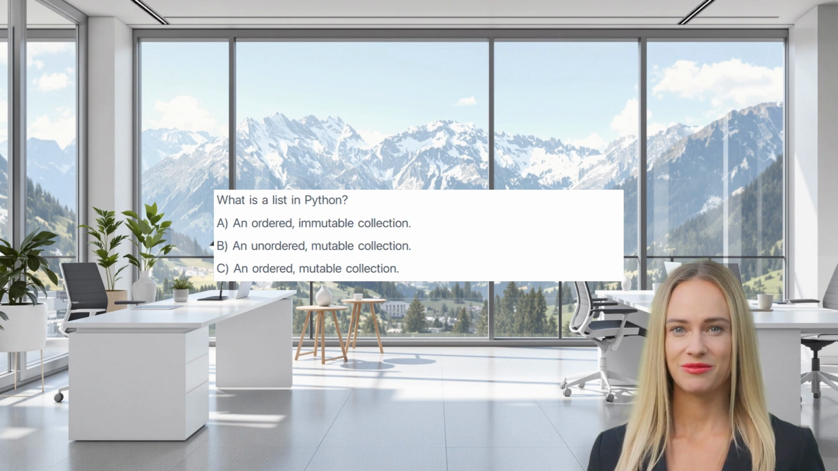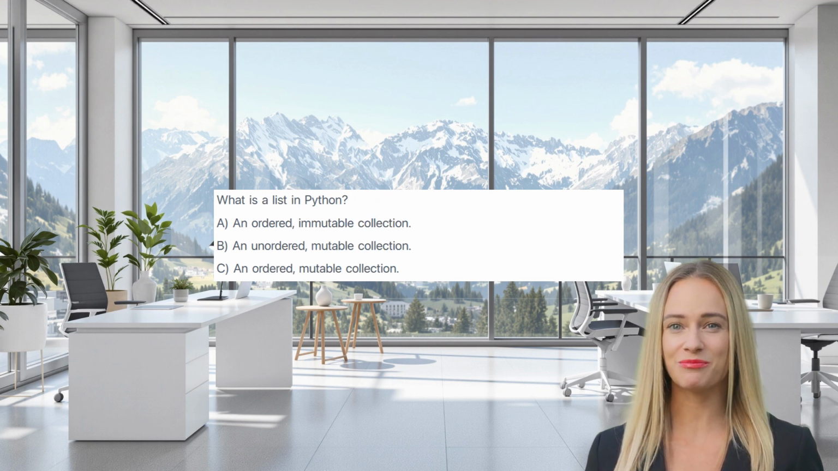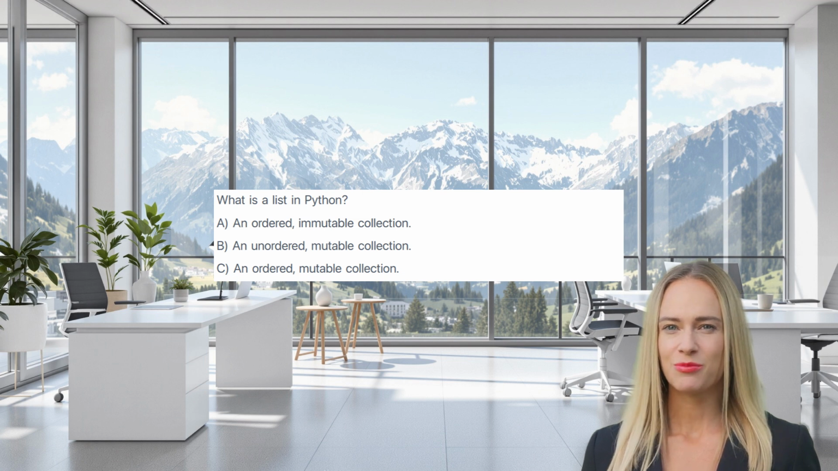What is a list in Python? A, an ordered immutable collection. B, an unordered mutable collection. C, an ordered mutable collection. The correct answer is C. Lists maintain the order of elements, ordered, can be changed after creation, mutable, and are defined using square brackets.